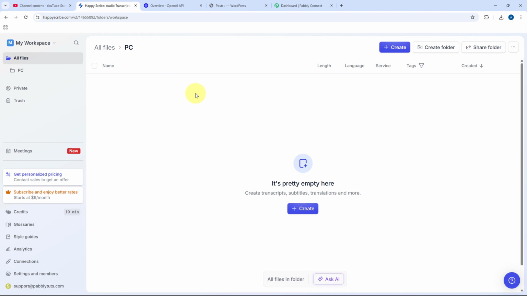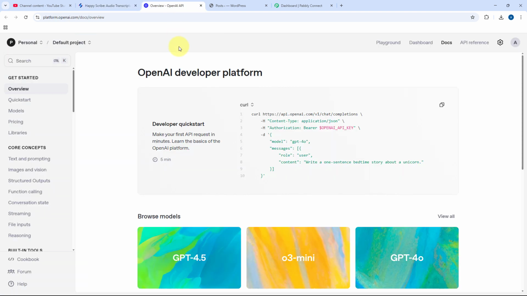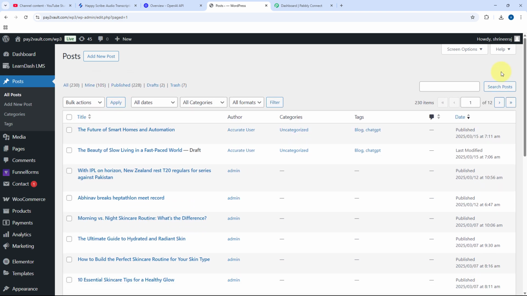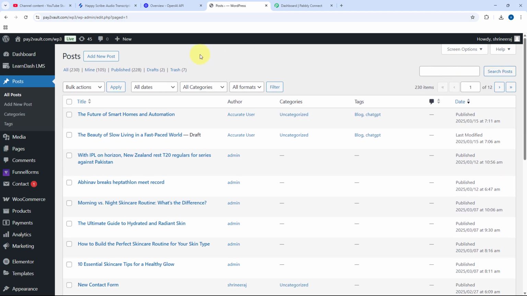After getting the transcription from Happy Scribe, we are going to send the transcription document, the PDF of the transcription of the YouTube video to OpenAI. And using OpenAI, we are going to generate a blog out of it. We are going to generate a blog content from our YouTube video transcription. And at last, we are going to send the same blog content to WordPress and create a blog post on our WordPress account. Now, in this video, I'm just taking an example of WordPress over here to create the blogs, but you can send the blog content or the content from our YouTube video transcription to any platform of your choice using this AI agent.